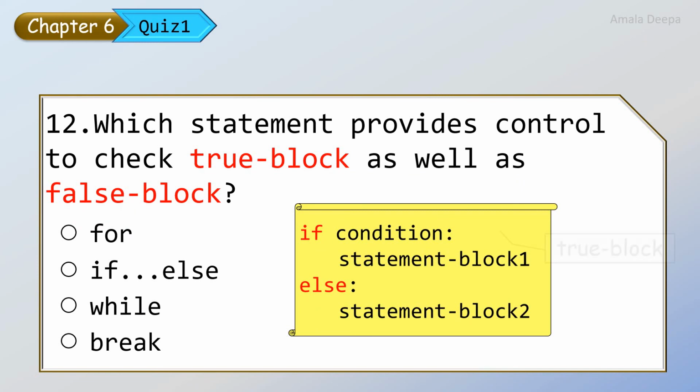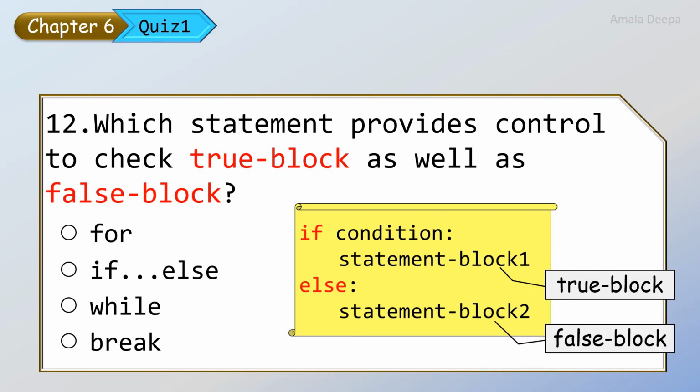Therefore statement block 1 is the true block. And when the condition is false, the else part is executed, which is the statement block 2, which is the false block. Therefore, the question is, which statement provides control to check true block as well as false block? The answer must be if-else.